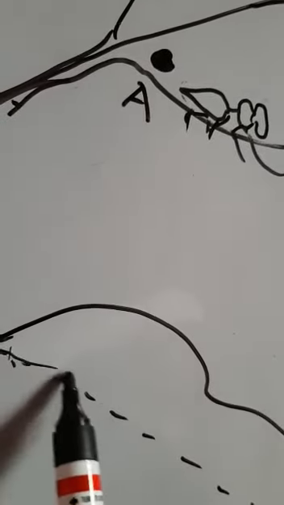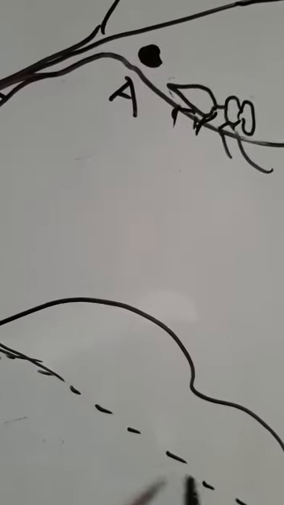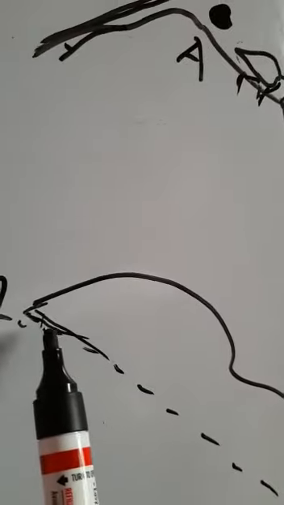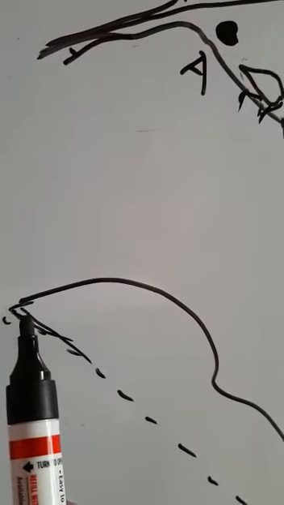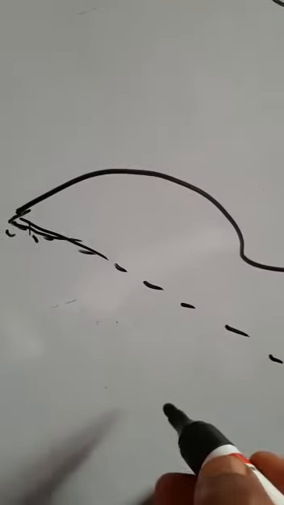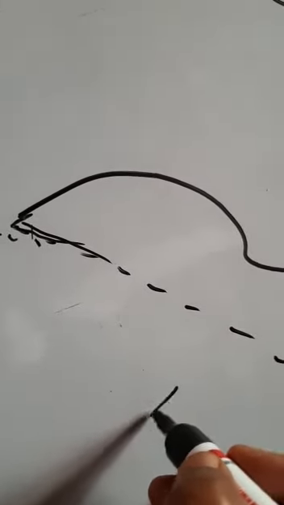You measure this line with a scale, because it is a straight line, though it is dotted. You can measure it with the help of a scale from these two points.